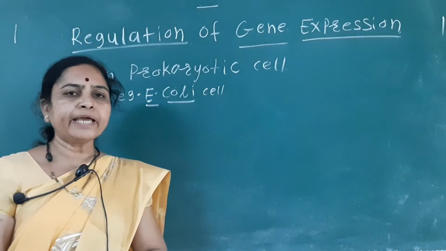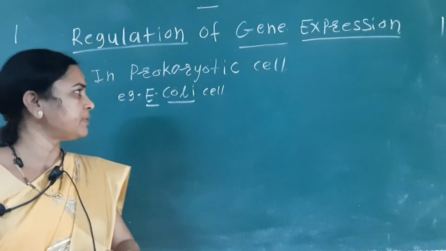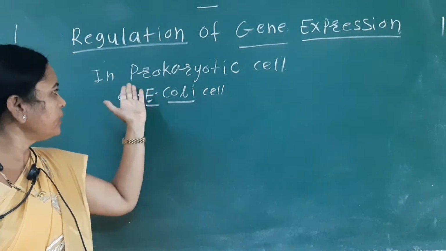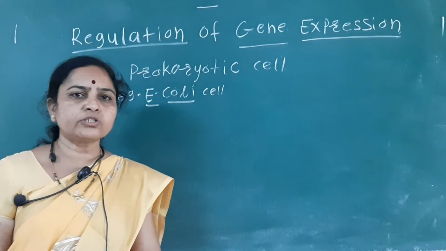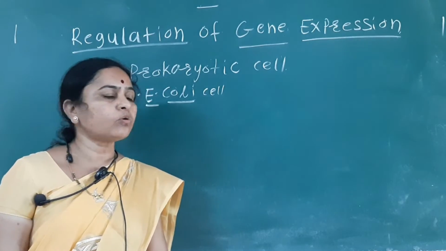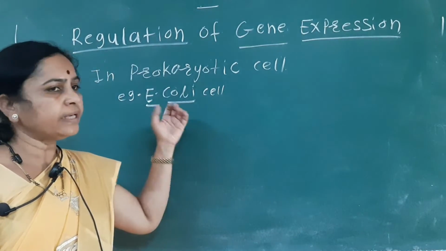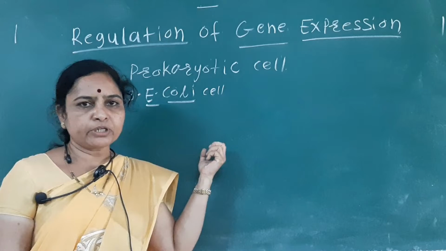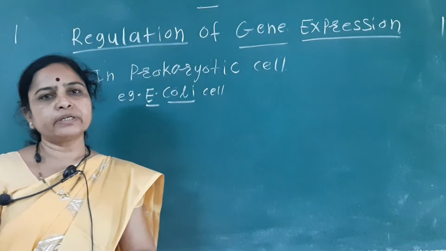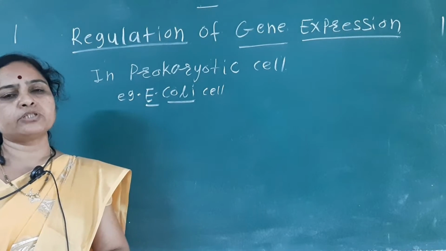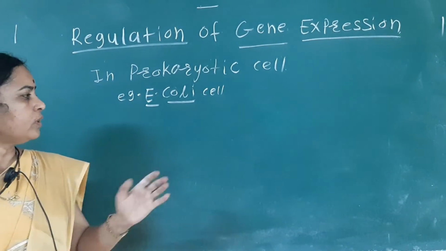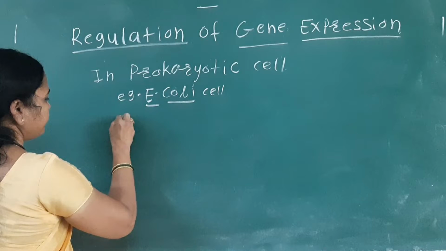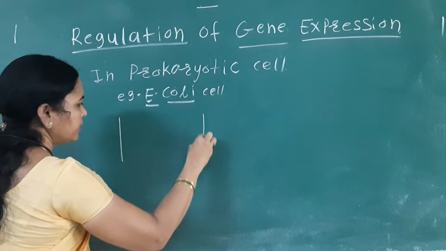So how does gene expression and gene regulation take place in the prokaryotic cell? In a prokaryotic cell, the example is E. coli, that is Escherichia coli, and in this Escherichia coli cell gene expression and gene regulation take place. So that is how gene expression and gene regulation takes place in the E. coli cell. See, here it is the nutrient medium.